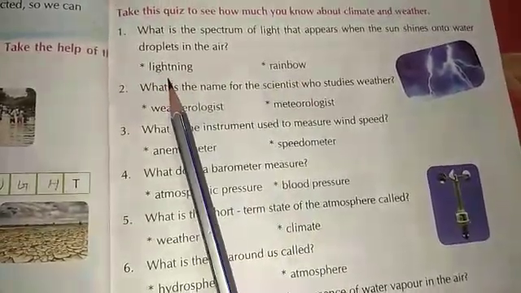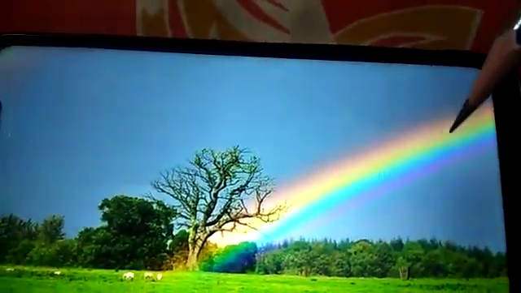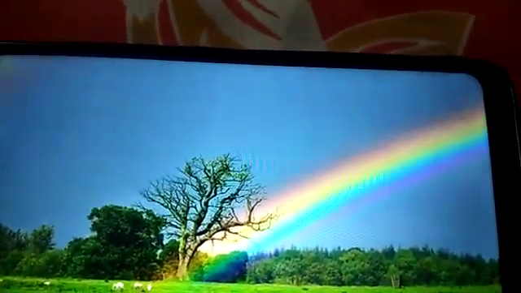onto water droplets in the air? Here are two options. The first one, lightning and rainbow. And the answer is rainbow. Look here. This is your rainbow. A rainbow is a meteorological phenomenon that is caused by reflection, refraction and dispersion of light in water droplets, resulting in a spectrum of light appearing in the sky.